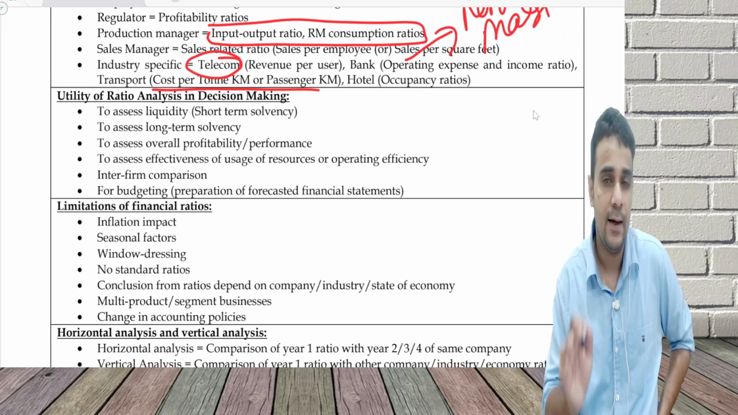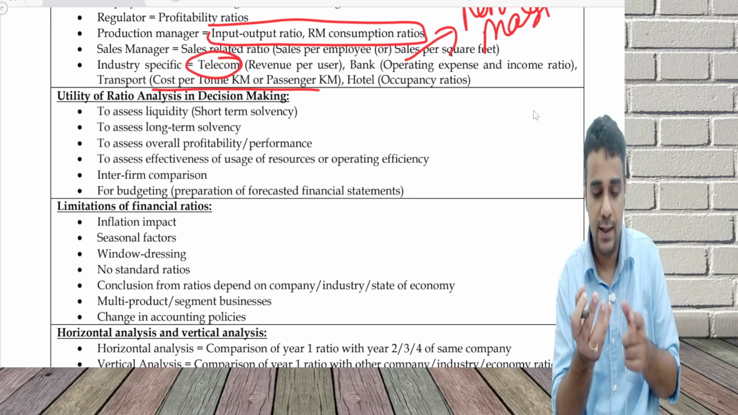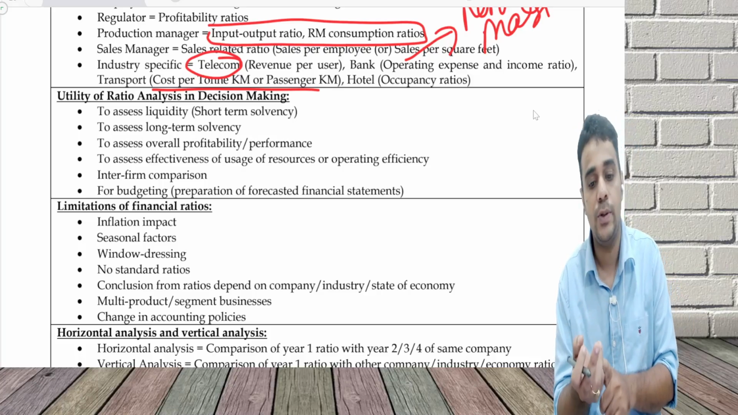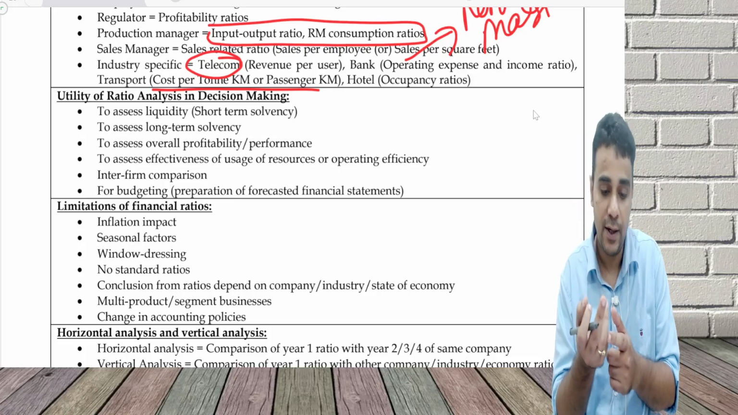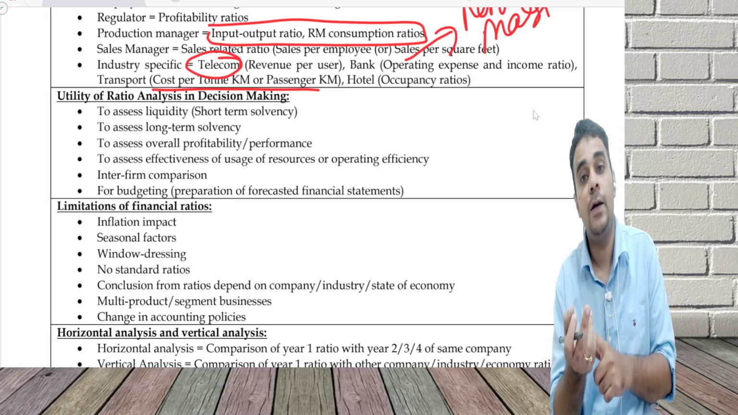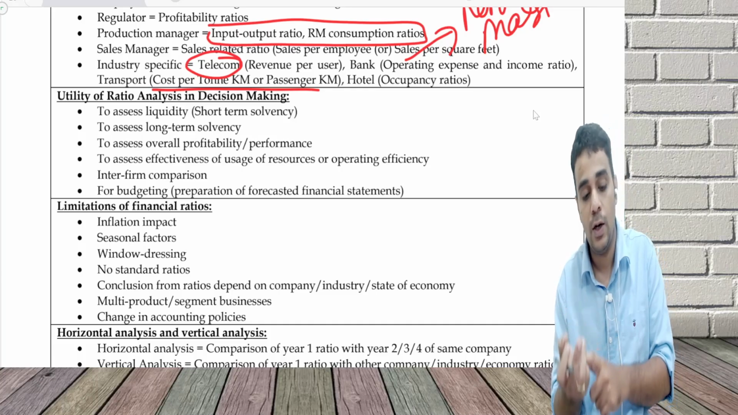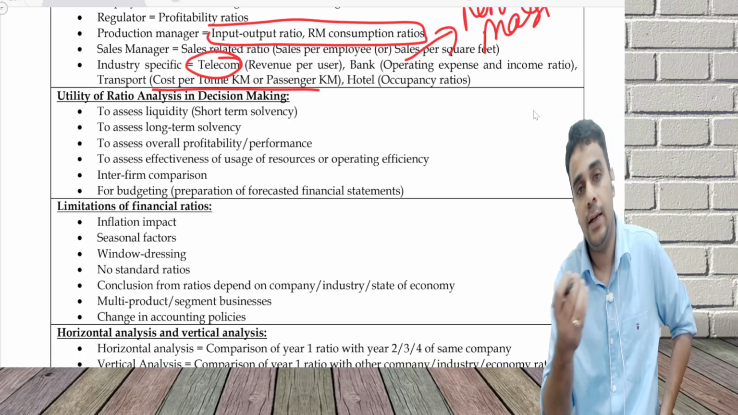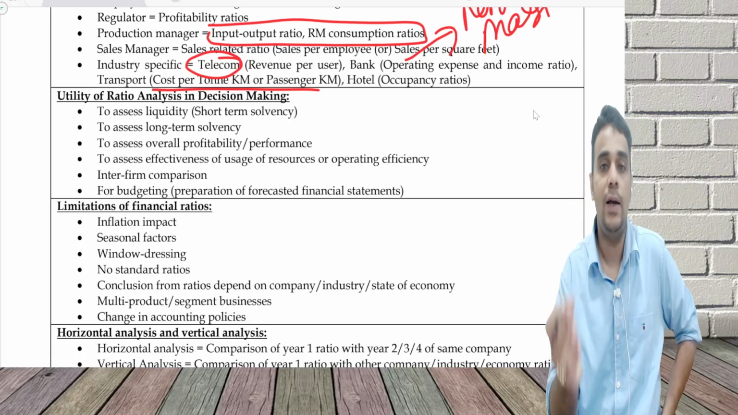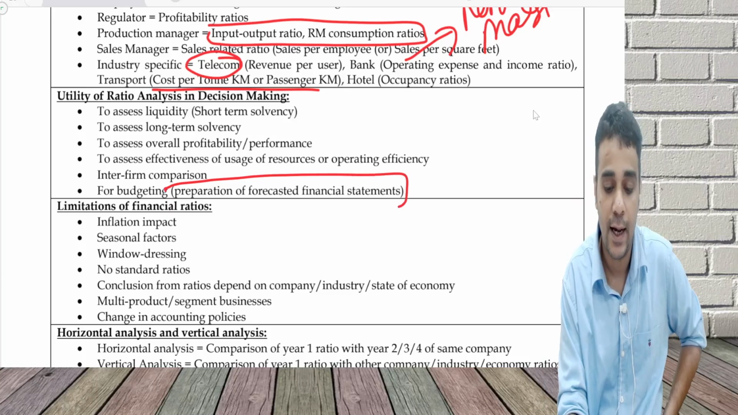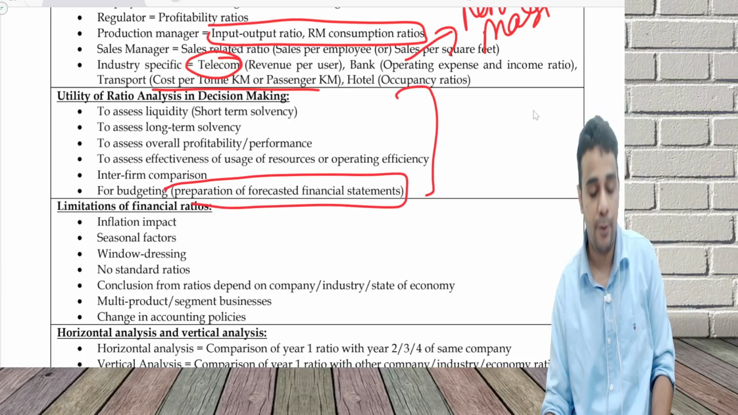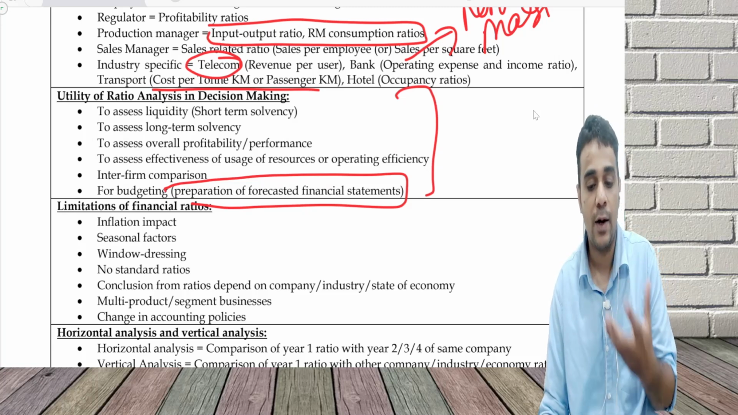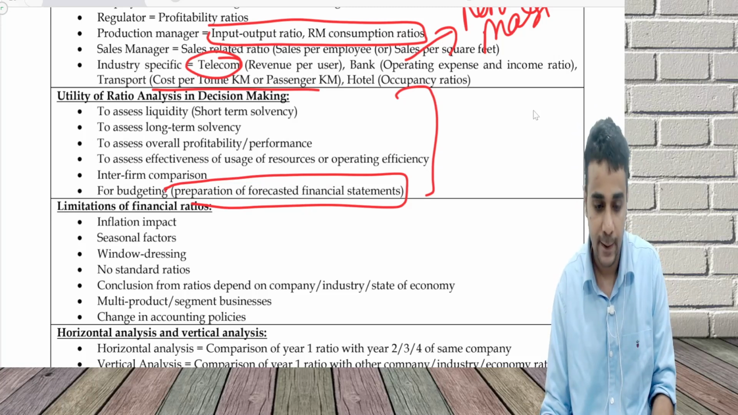We have different categories of ratios which you need to be aware of. There is the liquidity ratio, for short-term solvency; the capital structure ratio, for long-term solvency; the turnover ratio, for effectiveness of usage of resources; and the profitability ratio, in relation to sales and from the owner's point of view. There can be inter-firm comparison or intra-firm comparison, and ultimately budgeting. Budgeting is preparation of forecasted financial statements. In the entire chapter on ratio analysis, they give a lot of ratios and we forecast the financial statement with the help of those.